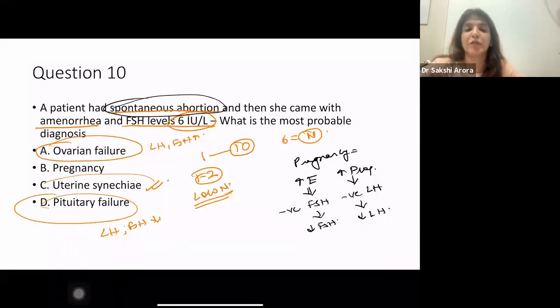Ma'am, can you please repeat partner treatment? Okay, Parul, see, there are 2 types of management. One is when you are treating Trichomonas vaginitis, and we are not talking about kit treatment. If I ask whether you are going to treat the male partner in Trichomonas vaginitis, your answer will be yes.